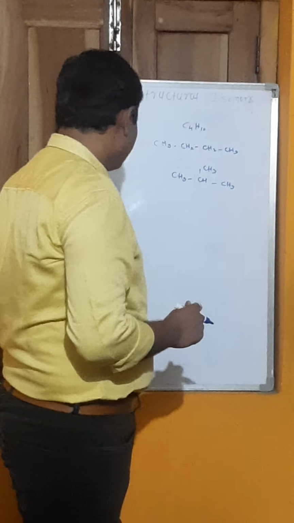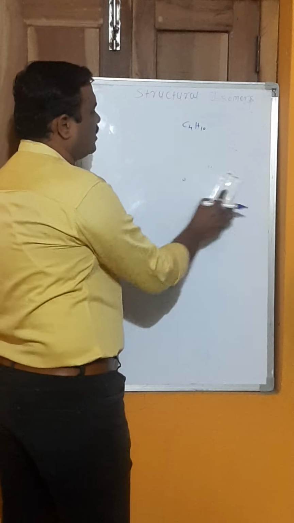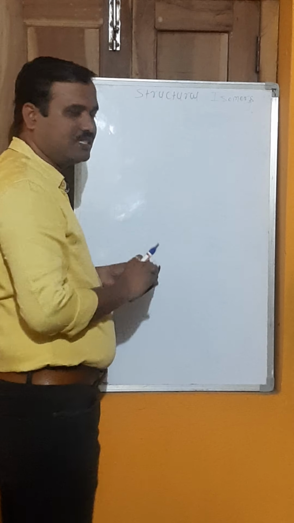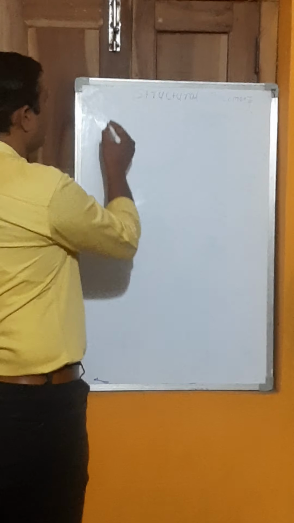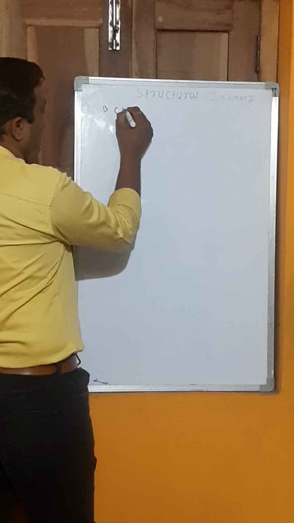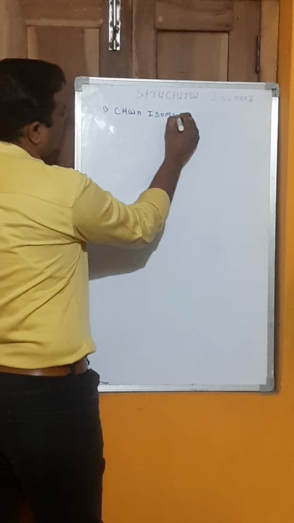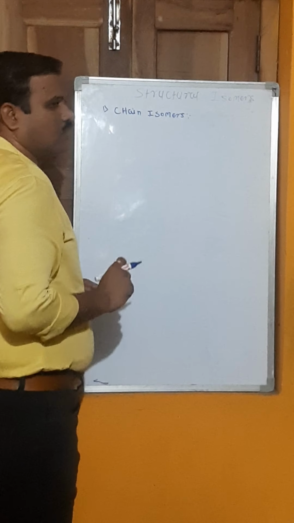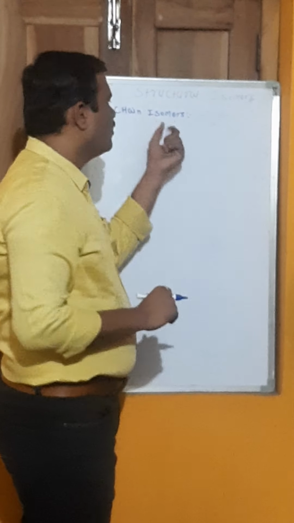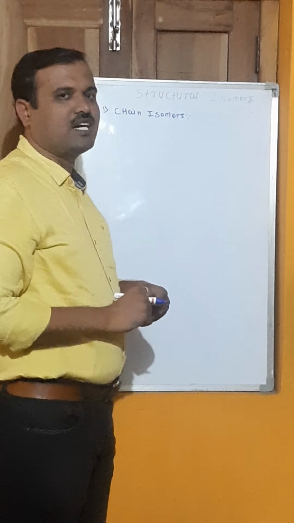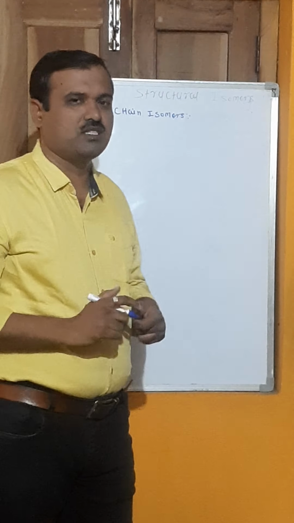Hence we will see the types of structural isomer. In that, the first type is chain isomer. What is meant by chain isomers? The isomers which have the same molecular formula but different arrangement in carbon chain or carbon skeleton.